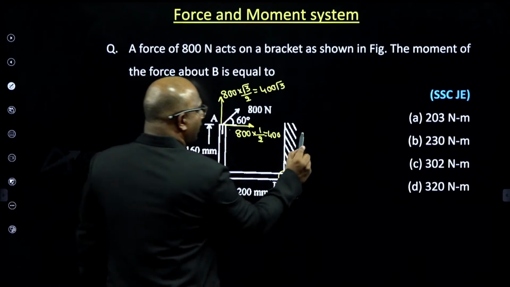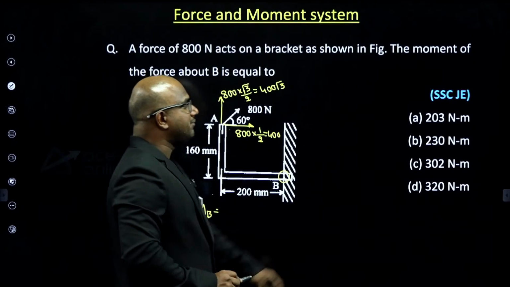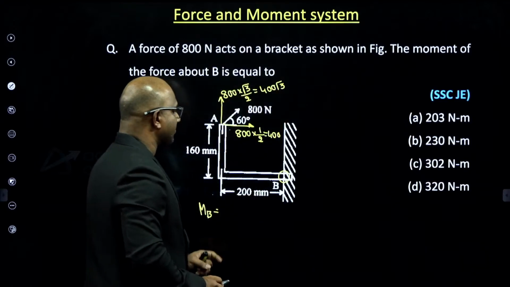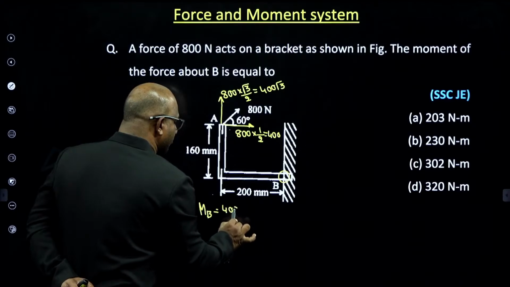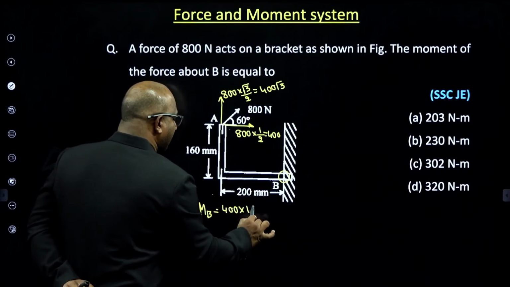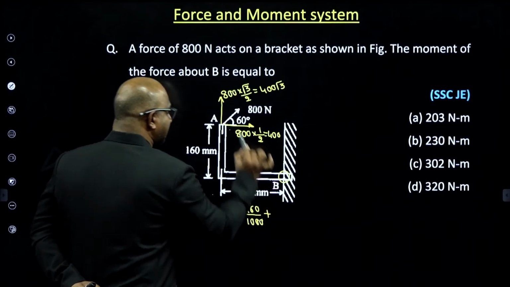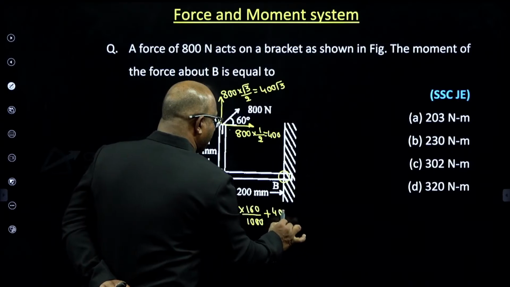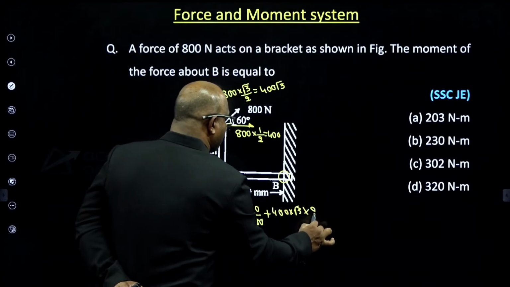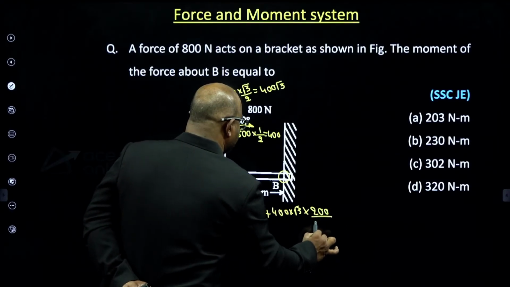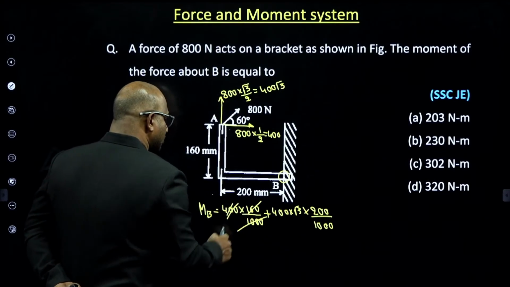See guys, moment about B, if you observe carefully, I want in terms of Newton meter. Here it has been given in terms of mm. The moment about B, clockwise, will be 400 into 160 mm, which I can write as 160 by 1000 meters, plus 400 into root 3 into the distance, 200 by 1000.